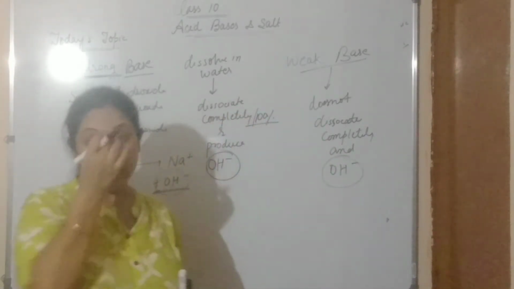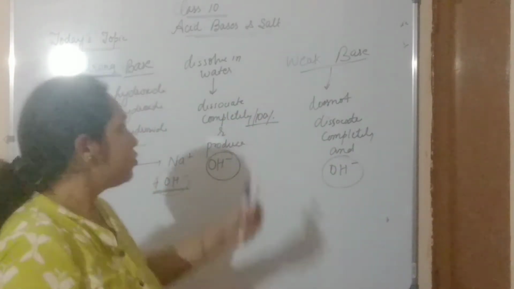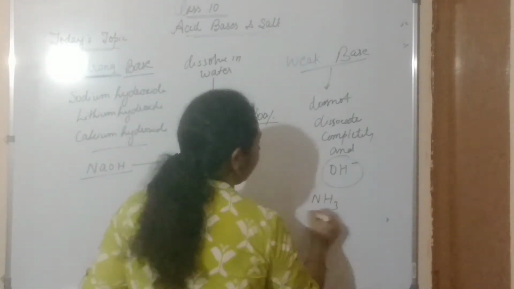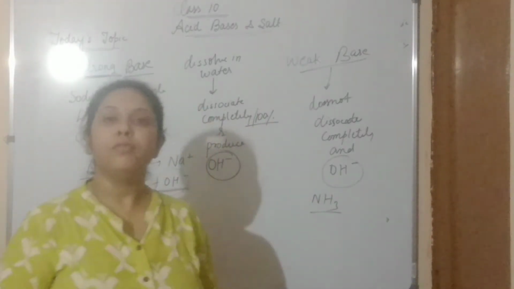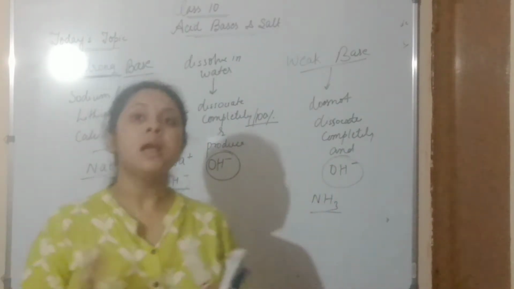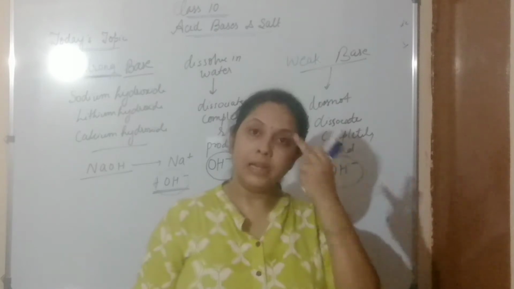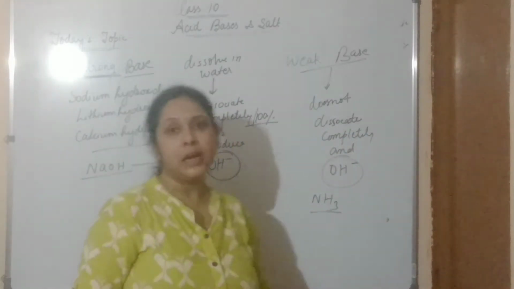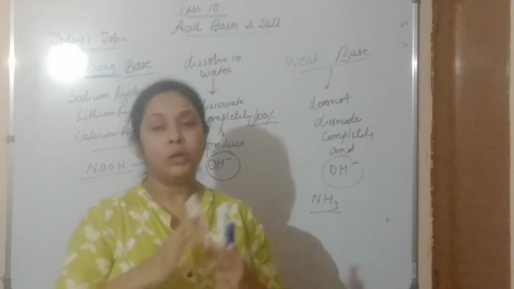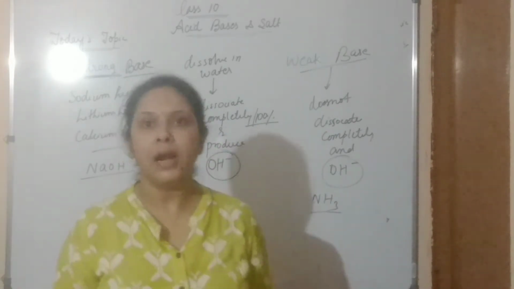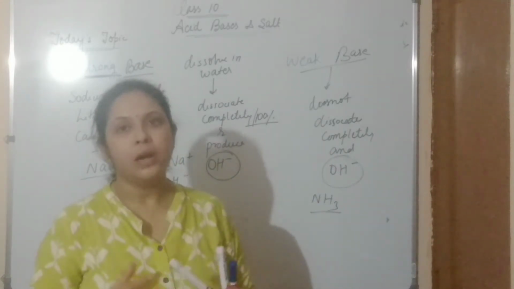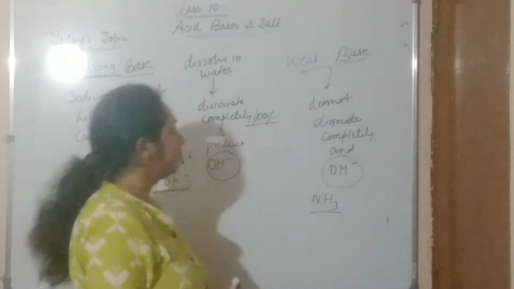So they are known as weak bases. For example, ammonia, NH3, is a weak base which does not dissociate completely to produce hydroxide ion. They produce hydroxide ion but in a very small amount, and do not produce hydroxide ion totally in the solution. So they are known as weak bases.